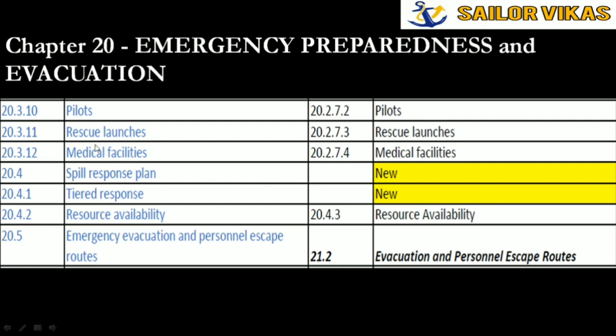So there are two things which have been added newly. One is the spill response plan and the second is tiered response. Tiered response is somewhat new, which I also found new. The spill response plan we already know, but it has been added in ISGOT chapter 20.